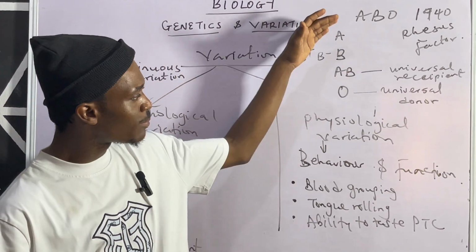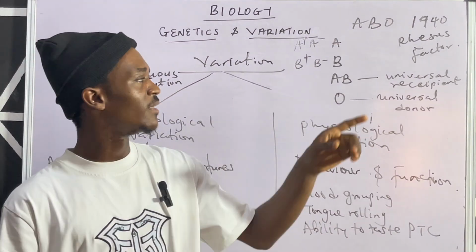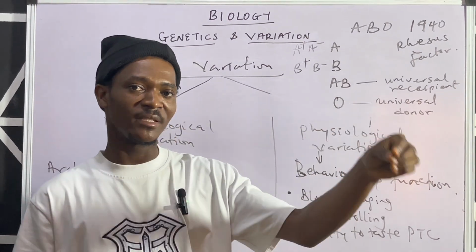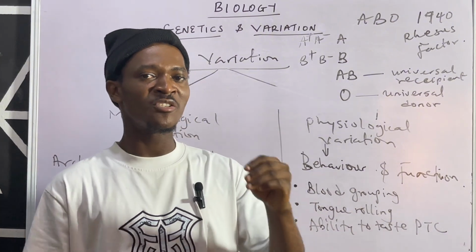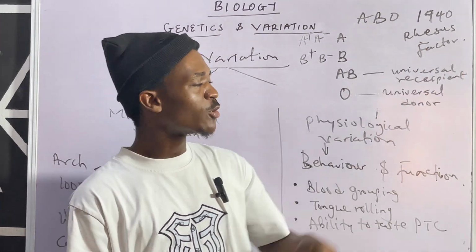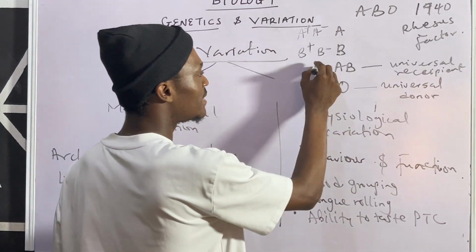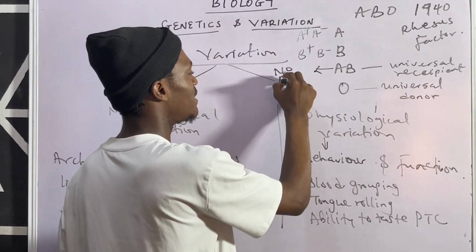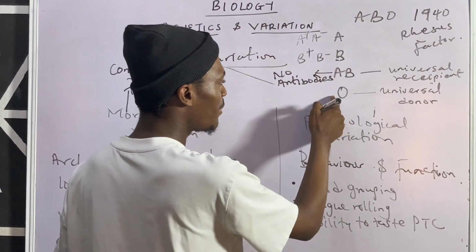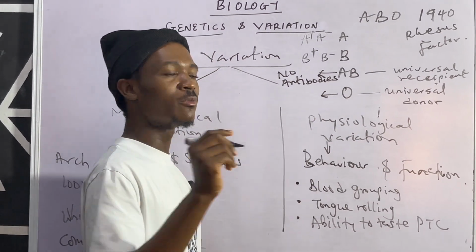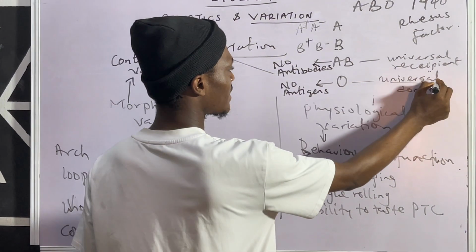So for these blood groups, blood group A has antigen A and antibody B. Blood group B has antigen B and antibody A. Blood group AB has antigen A and antigen B, but it does not have antibodies. So if you are asked in the exam what blood group doesn't have antibodies, it is AB, no antibodies. That's the reason why AB is universal recipient. I will explain that. But meanwhile, blood group O is the only blood group that does not have antigens. That's the reason why it's called universal donor.